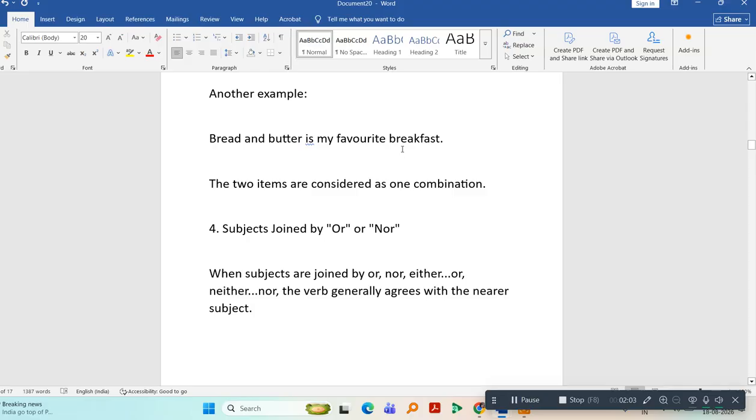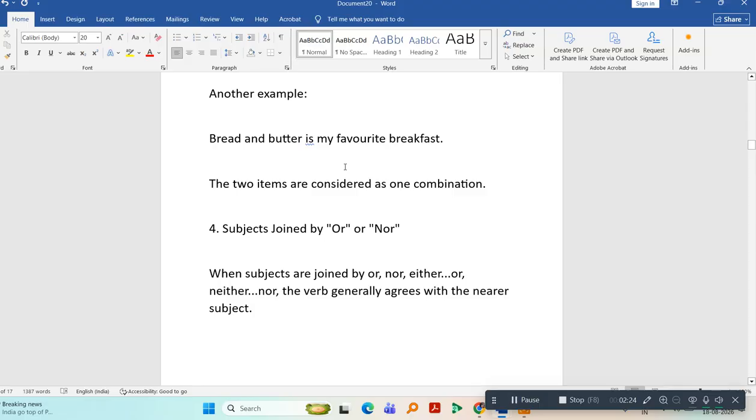Another example, bread and butter is my favorite food. Even though bread and butter are two different food items, it is a combination of two different types of food items. So it will have a singular verb. The two items are considered as one combination.